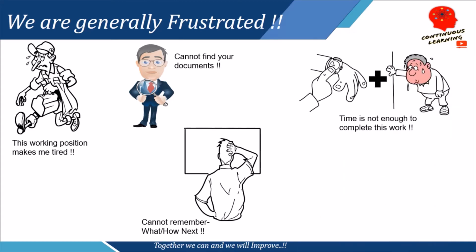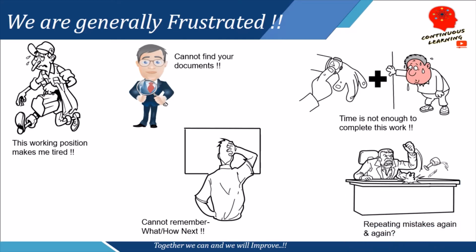The next is I find that time is not enough to complete this work. And one more example is that we realize we are making or repeating mistakes again and again. So these are a few of the examples which we usually face in our daily routines and we get frustrated. So friends, this Lean tool 5S is a great help to overcome such situations. So we will understand how.